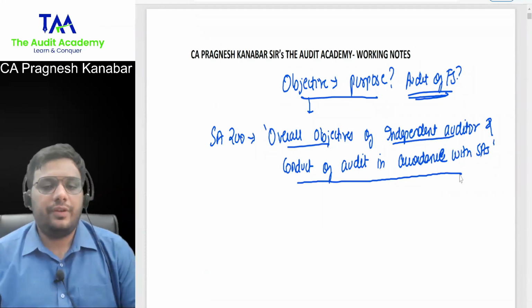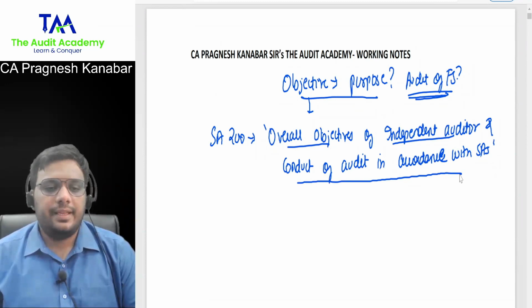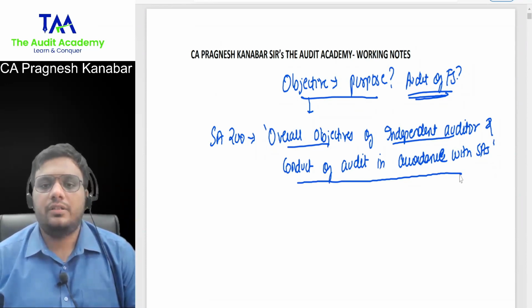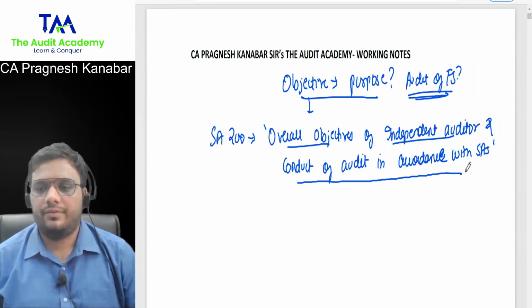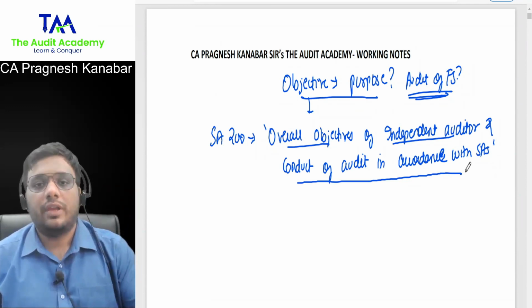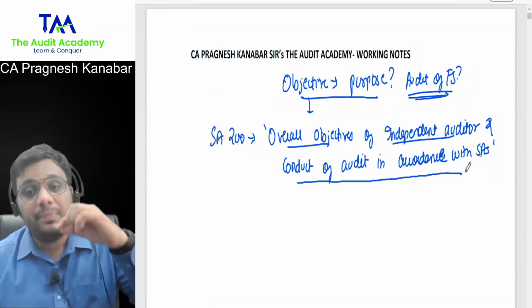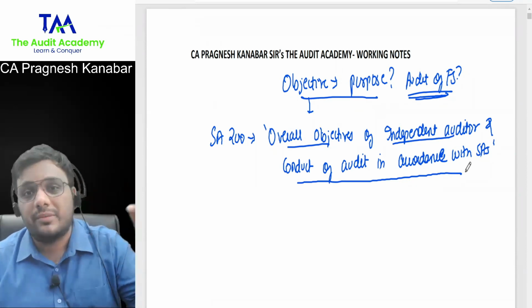Overall objectives of independent auditor and conduct of audit in accordance with standards on auditing. Okay, this is the SA where the purpose of audit is given, that what is auditor supposed to do.